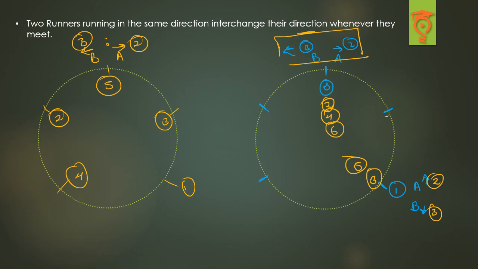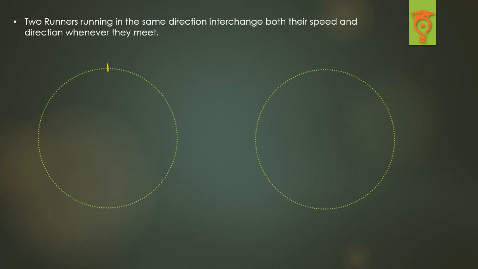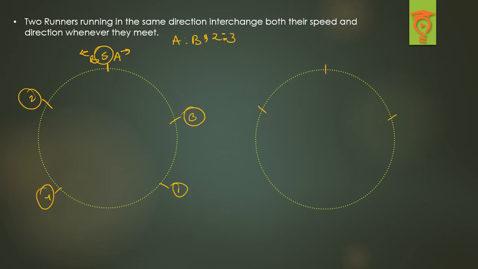So let's quickly move on to the third part here, that is this: whenever they are meeting, they are changing their direction as well as their speed. So both of the things are changing now. So let's first make the ideal condition here, and I'm taking that A to B is in the 2:3 ratio. So A is running this side, B is running this side. This is the ideal case. Now quickly make the case that we have. So what will be happening now? A is moving in this direction and B is moving in this direction. The ratio is 2:3. So 1, 2, 1. Right, meeting number 1. So A is now moving in this direction with the speed of 3, B is moving in this direction with the speed of 2.